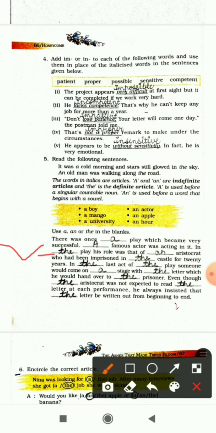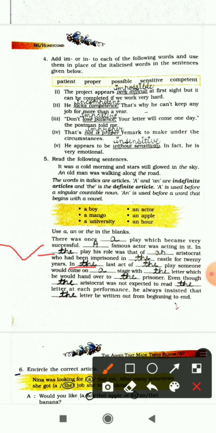Next one is: in dash last act of dash play someone would come on dash stage with dash letter which he would hand over to dash prisoner. So here we have filled: in the last act of the play someone would come on the stage with a letter which he would hand over to the prisoner.